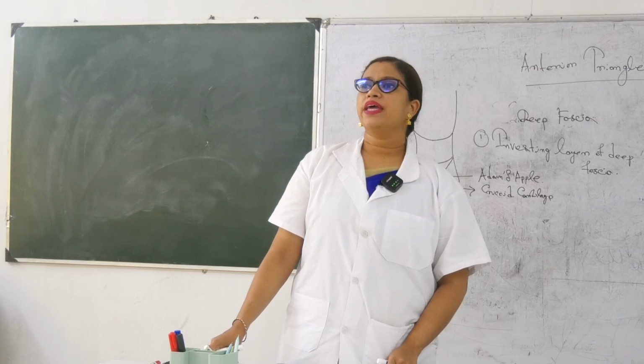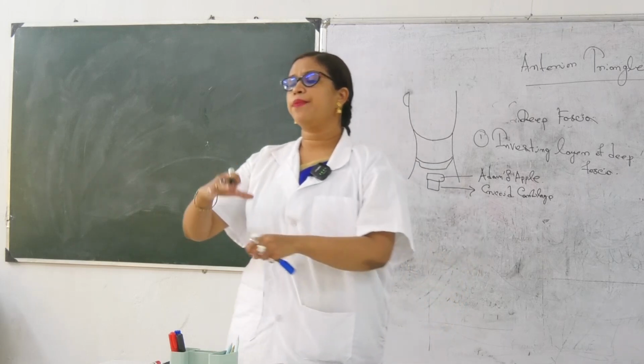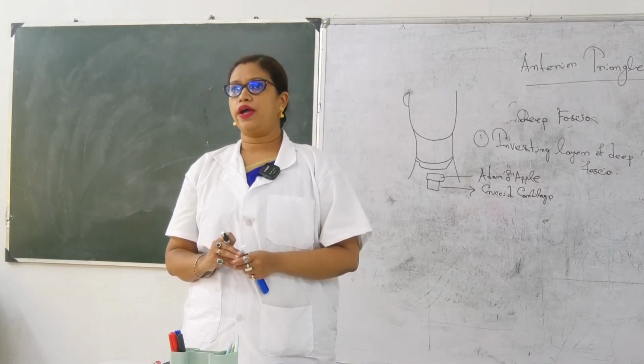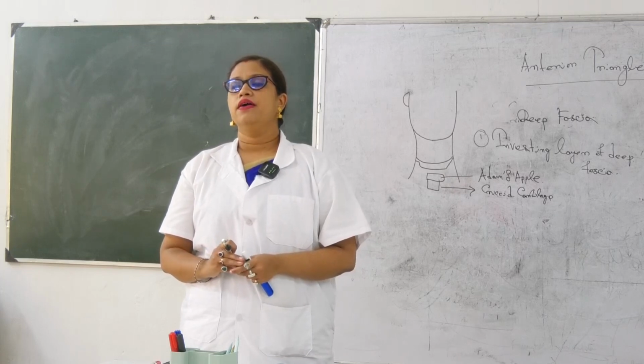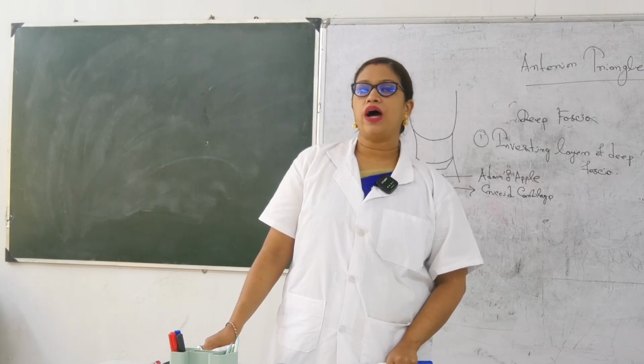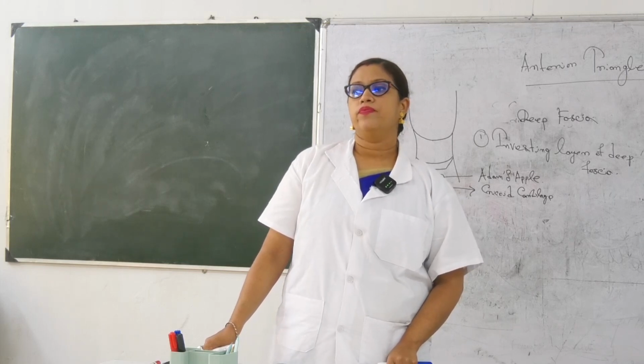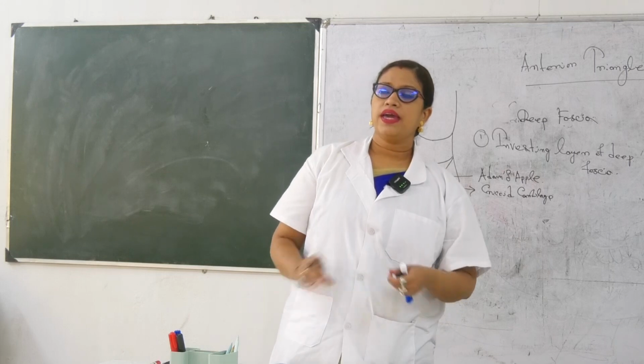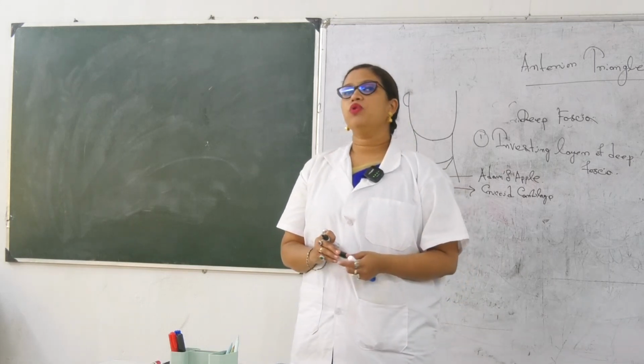Okay, now there are some structures which are embedded above the mylohyoid. Which are they? Number one is mylohyoid nerve. Okay, second one is submandibular gland.